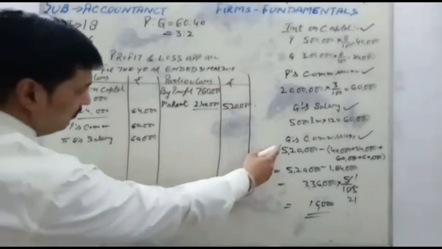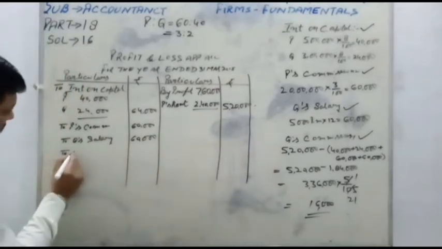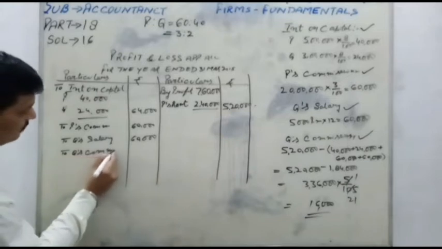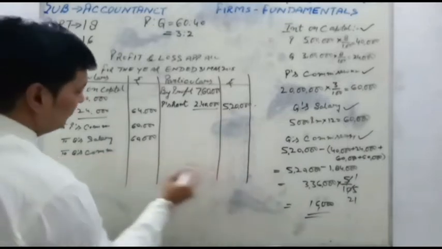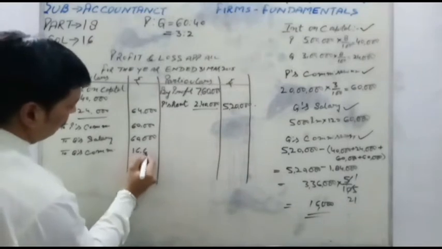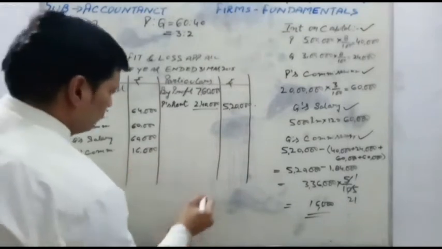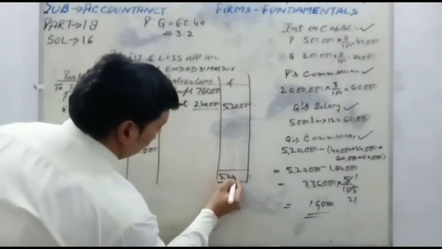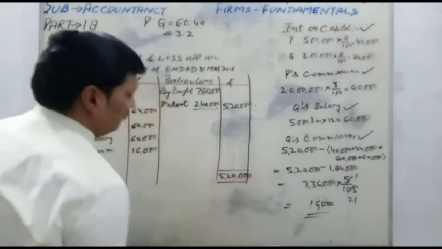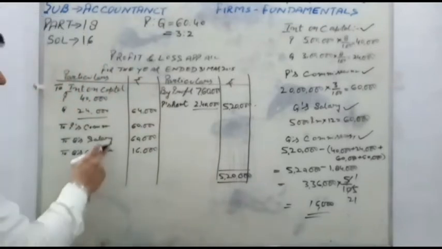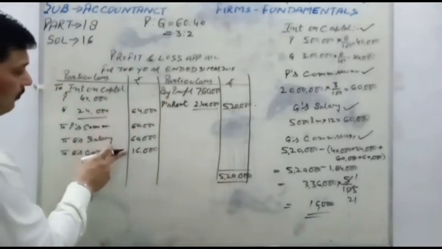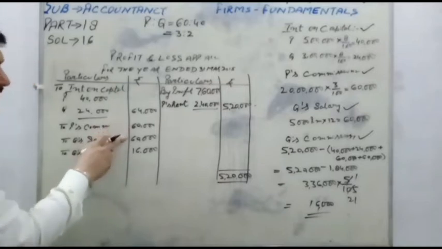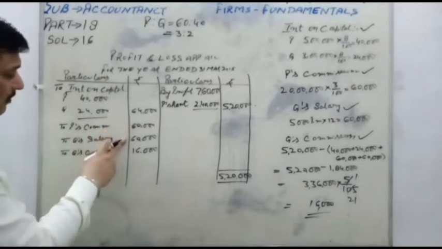and last was on Q's commission. To Q's commission is equal to 16,000. Now total 5,20,000. It's the credit, total credit balance, and debit is 64 and 16, 80, 80 oh, 240, 240 and 60,